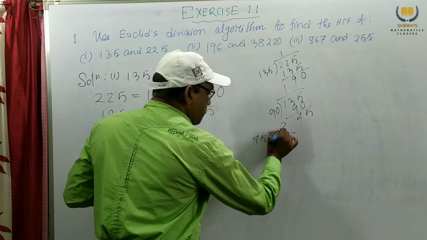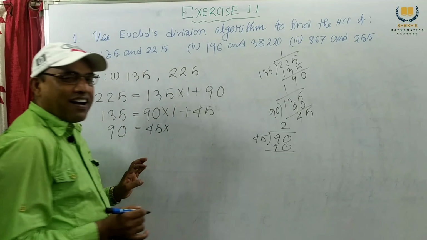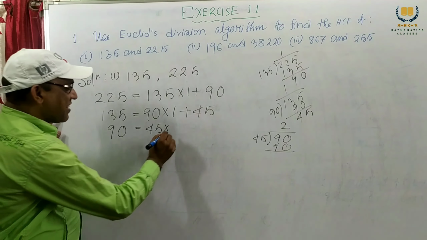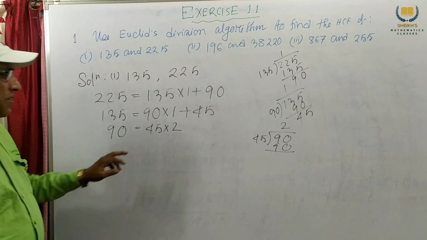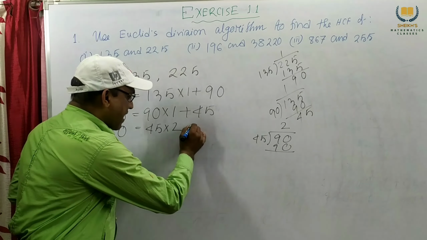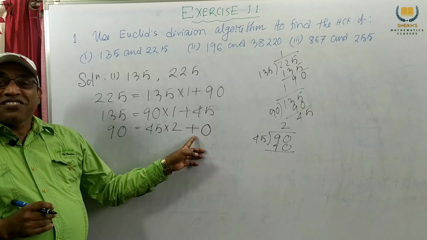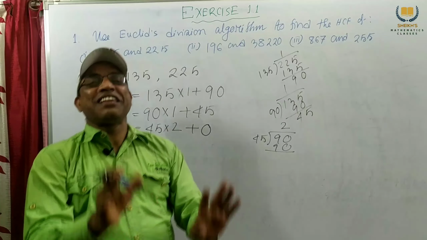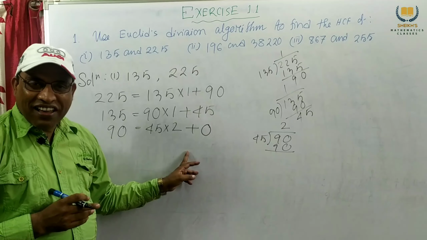For a better concept, this is 90. We get our ending position. 45 into 2 is 90. Then the remainder is 0. If the remainder is 0, then this is our ending position. So remainder 0 means our luck is good.